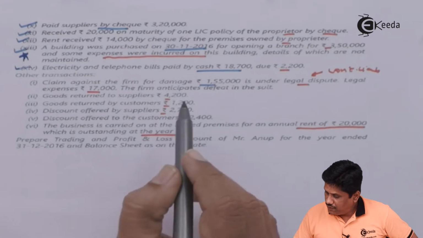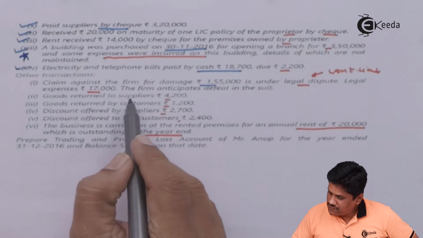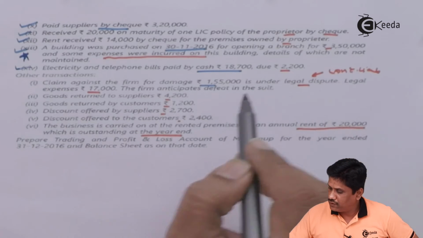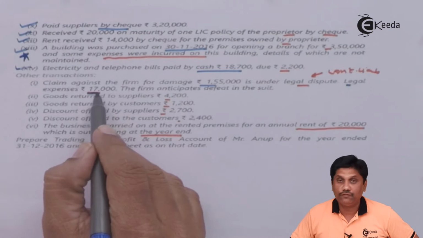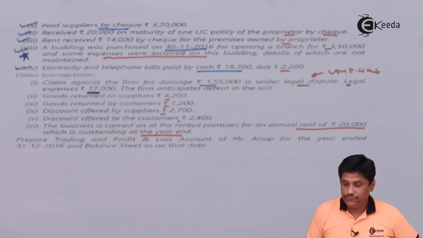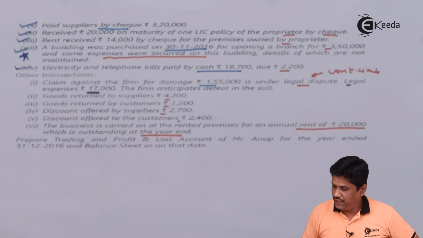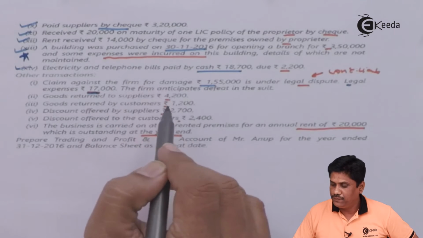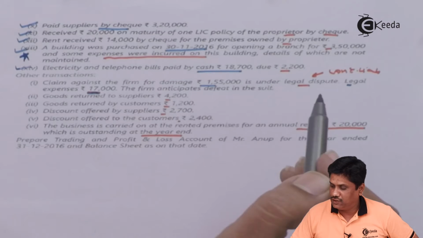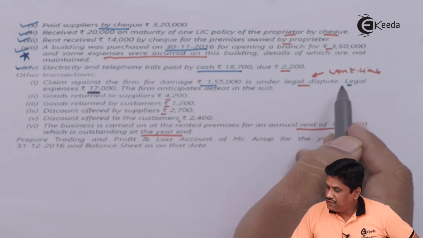Let us read this example again. They are saying legal expenses of 17,000. This is what we have to pay. We can assume whether it is paid or we can assume it is outstanding. It is up to you, because the claim against the firm for damage of 1,55,000 is under legal dispute.